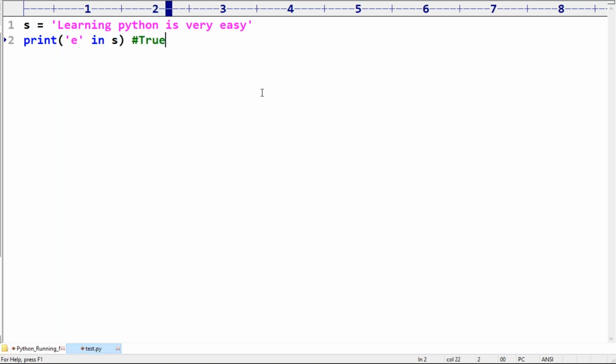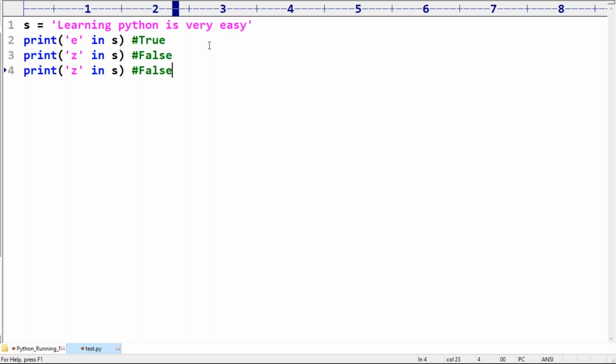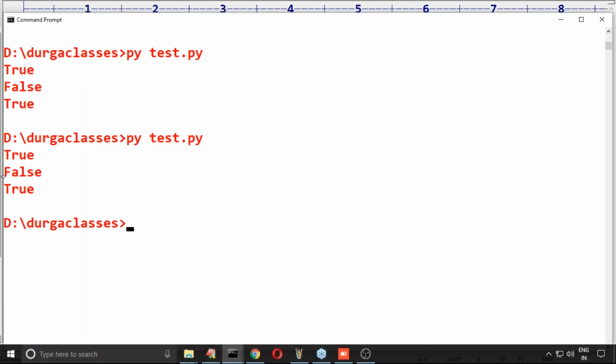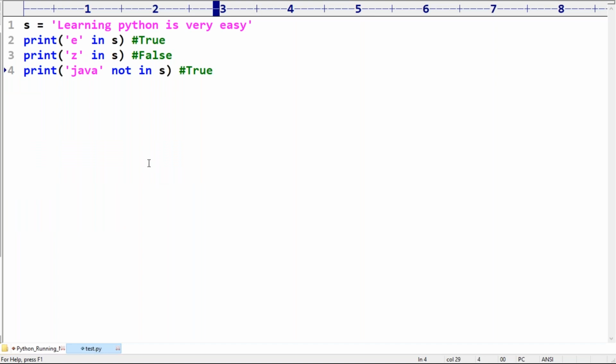True. Suppose I'm taking z in s or not. Is z in s or not? No, false, because z is not there. I never used the letter z. Similarly, Java not in s. What is the answer? True is the answer. Now observe, true, false, true itself is the answer.